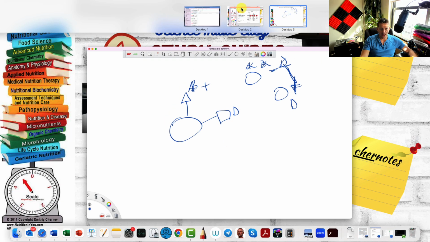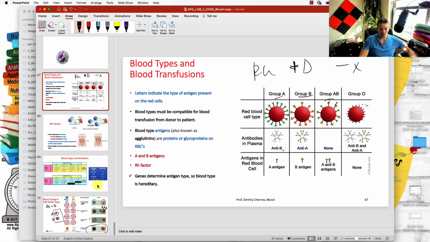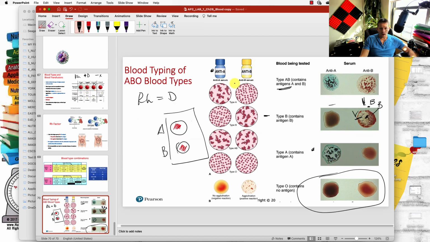We didn't do that Rh test because we didn't have Rh serum. However, remember there was another space here for Rh factor. So if we had Rh serum, it would be the same thing. It would be anti-Rh, or I'm sorry, anti-D. You would put it here.